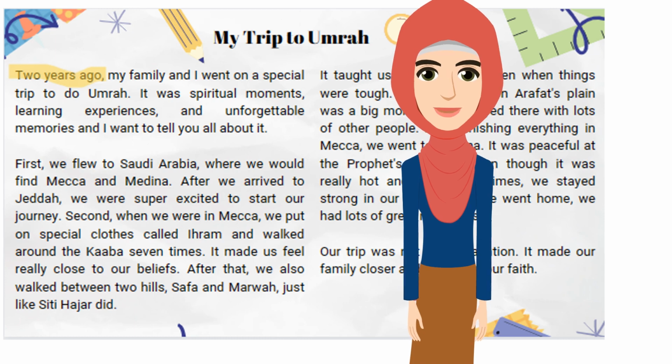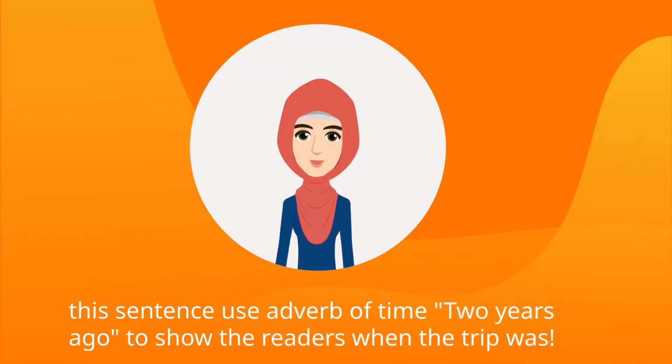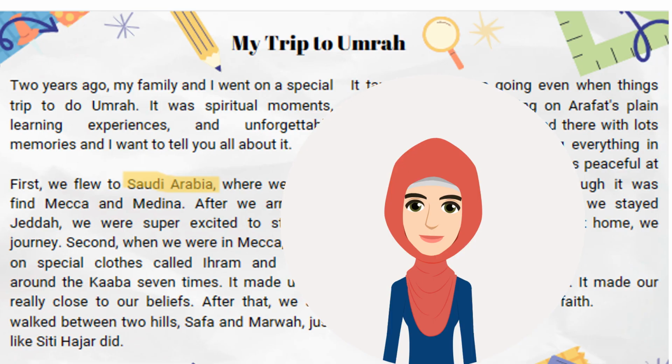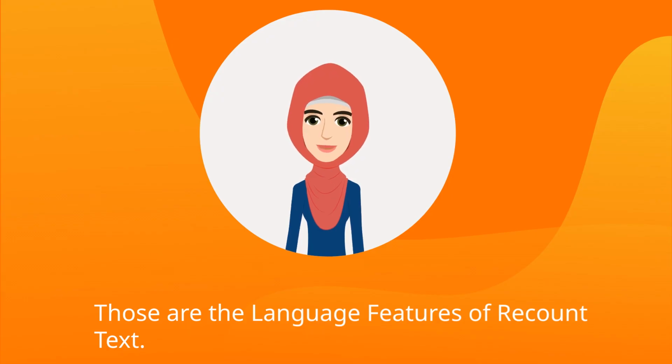For example, 2 years ago I and my family went to Umrah. This sentence uses an adverb of time, 2 years ago, to show the readers when the trip was. Next example, first we flew to Saudi Arabia. This sentence uses an adverb of place, Saudi Arabia, to show the readers where their flight was. Those are the language features of recount text.